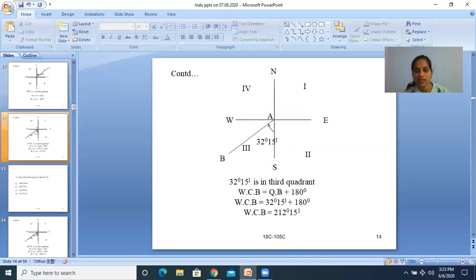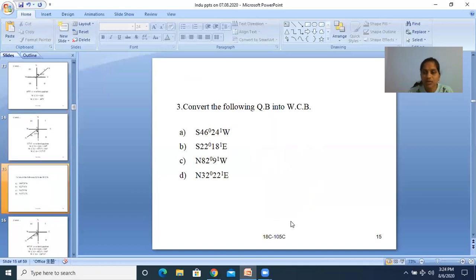Then this one, southwest is in the third quadrant, 32 degrees 15 minutes. Then WCB in third quadrant, what is the rule? QB plus 180. Okay. So WCB is equal, QB is 32 degrees 15 minutes plus 180. WCB is equal to 212 degrees 15 minutes. So like that you can do. And then we will see the third sum. Is it okay? Are you following me? Hope you are following. Okay.